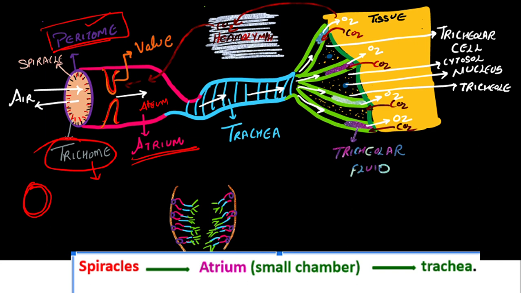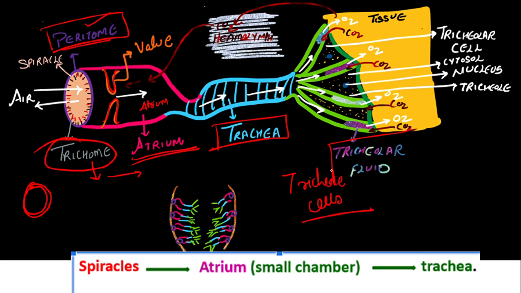Now, what will happen? From the spiracle, this leads to the atrium. From the atrium, what is present? Trachea is present. From the trachea, what is coming out? Tracheal cells. Okay, tracheal cells. Right? So that's what is written over here.